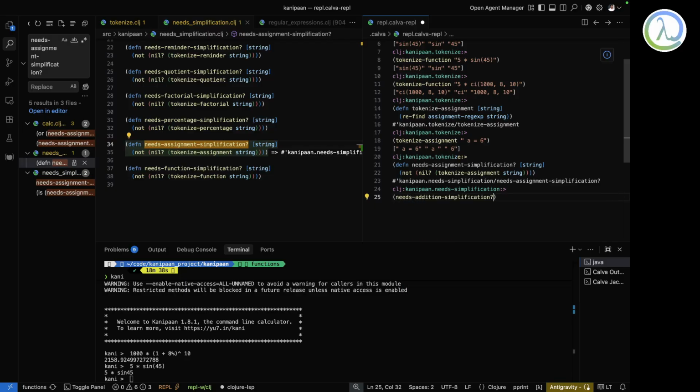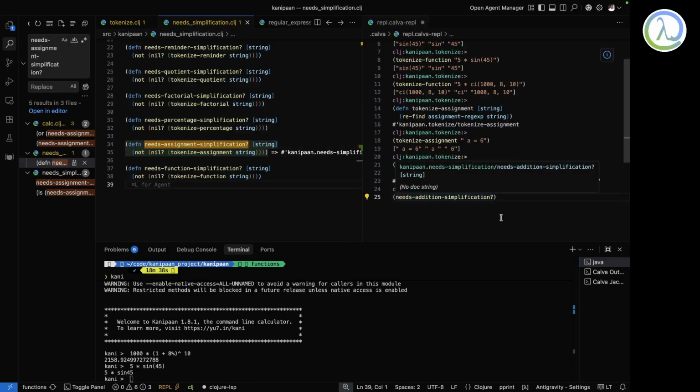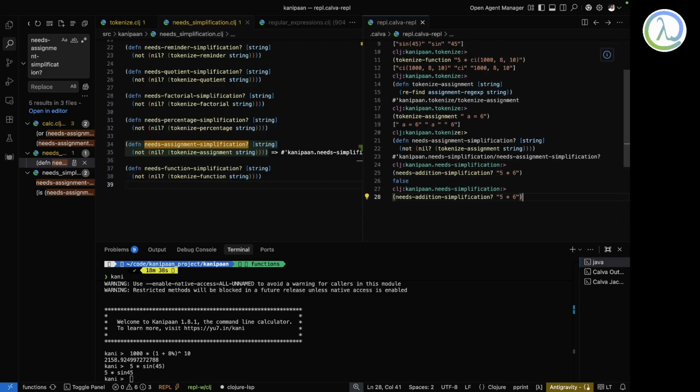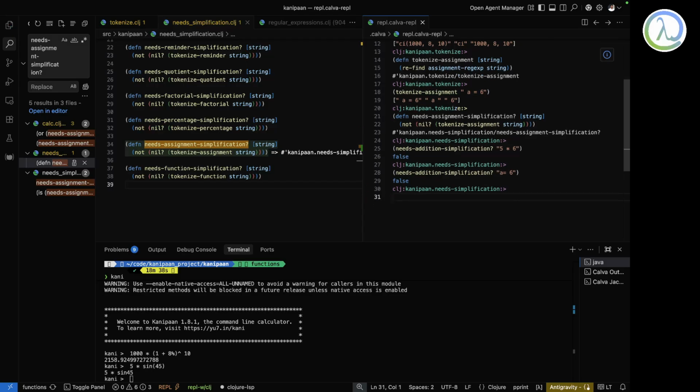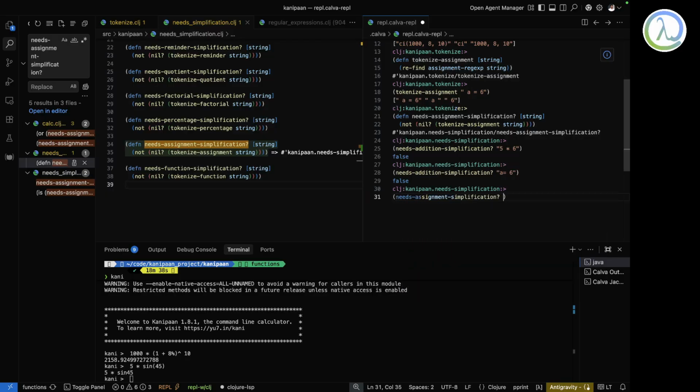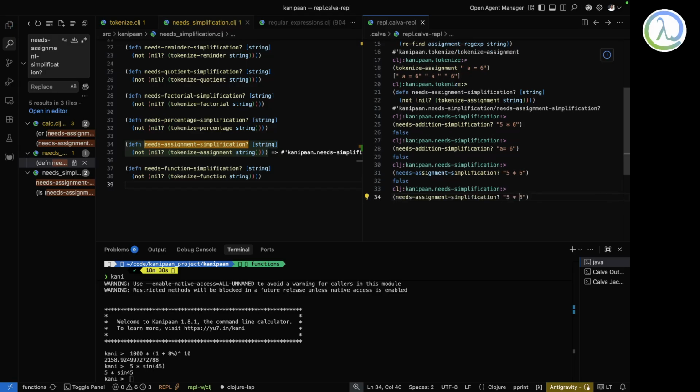It's not working over here because this is being git ignored. Fine. If I put 5*6, this will be false. But if I put a is equal to 6, that should be true. Sorry, if I put 5*6, that should be false, and if I put a is equal to 6, that should be true.